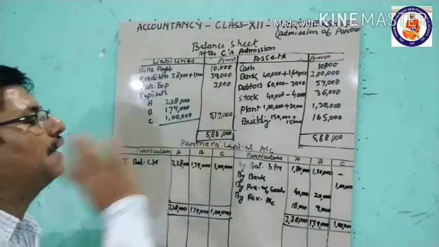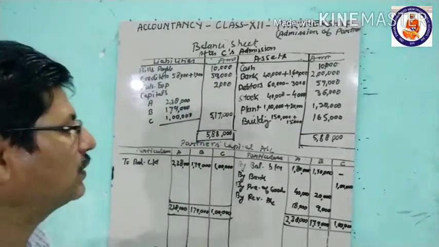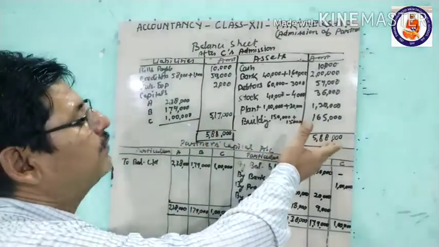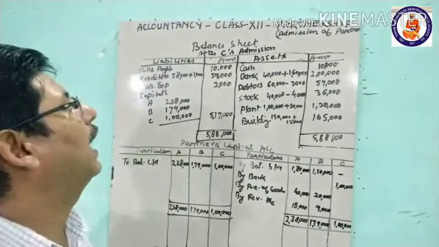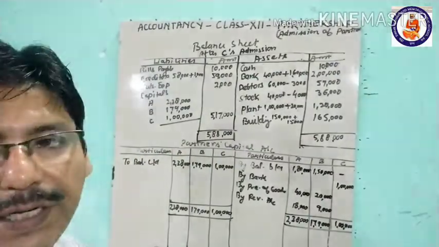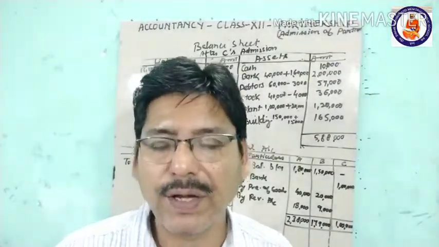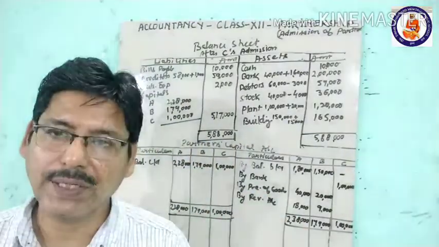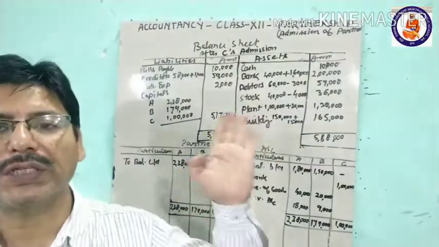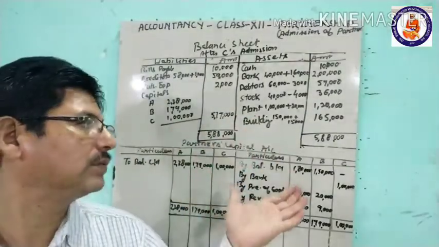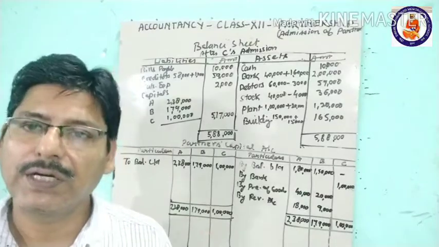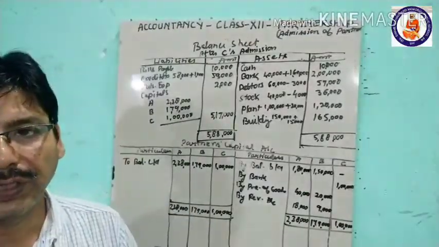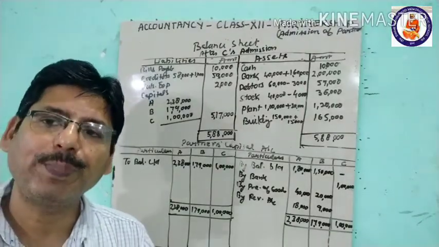If we add up, the total of the liability side is 5,88,000. So the asset side is 5,88,000, and the liability side is also 5,88,000. This way we can solve the question, and we can make the balance sheet, revaluation account and capital account, which is a fluctuating capital account. So this is the way you have to solve the questions.